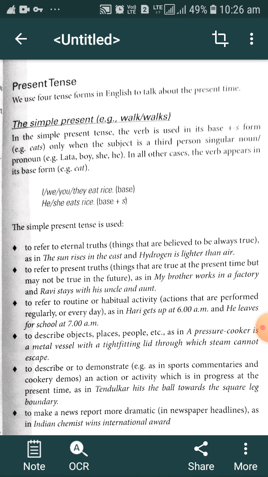If the subject is plural, or first person or second person, we don't add that suffix to the base form while using the simple present tense.